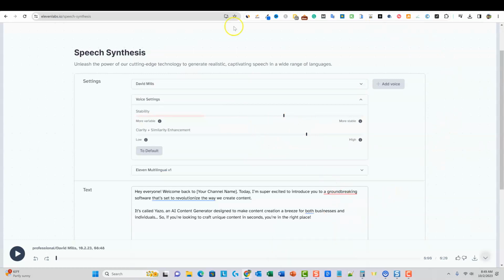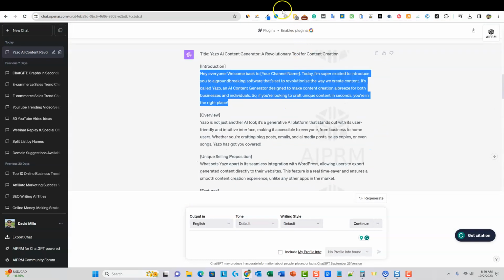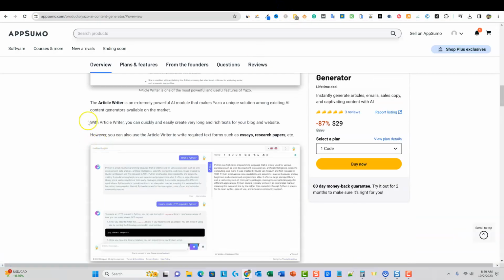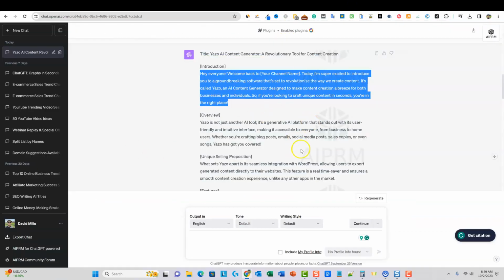Camtasia or CapCut, 11 Labs for your voiceover. And you can choose any voice that they have in the library. And then also use ChatGPT to write your scripts. And like I said, you can come over here and you can actually copy all this content on the page and then say, hey, write a script based on this or something like that, right?